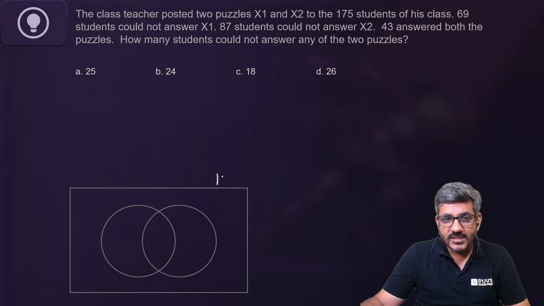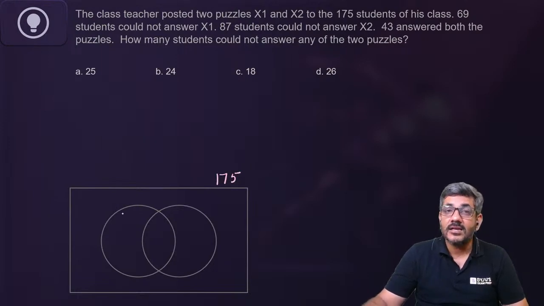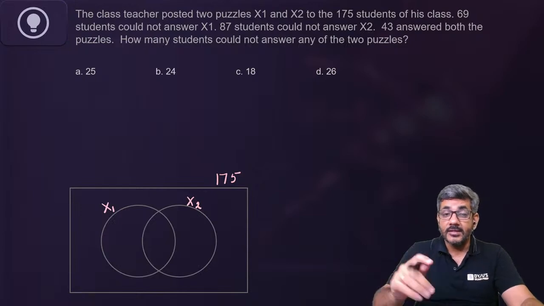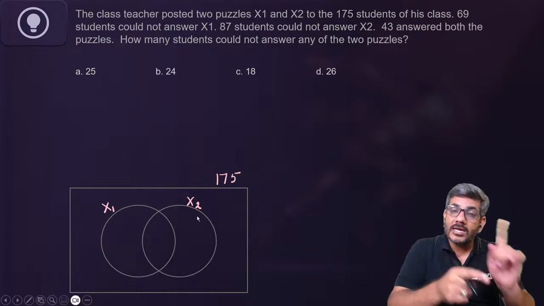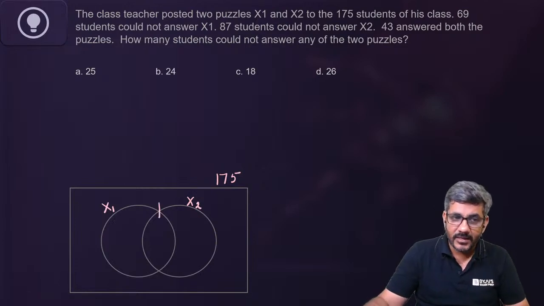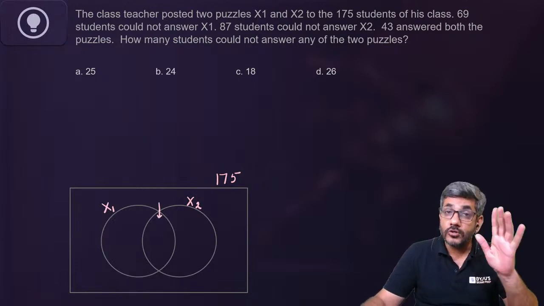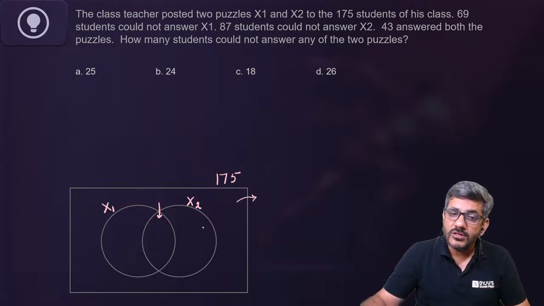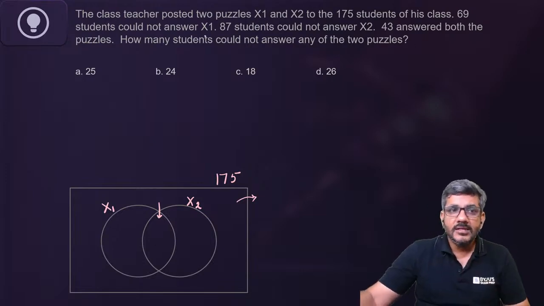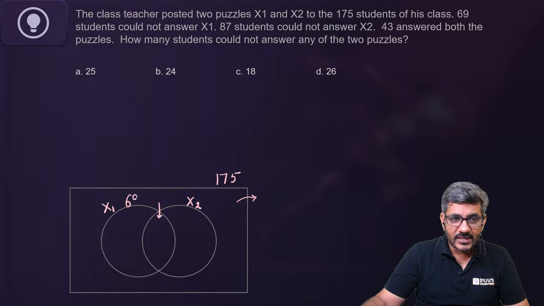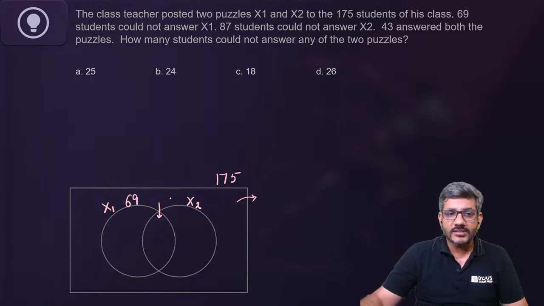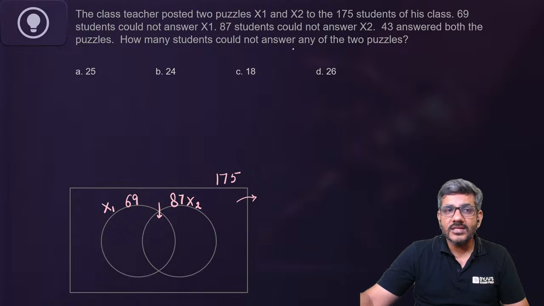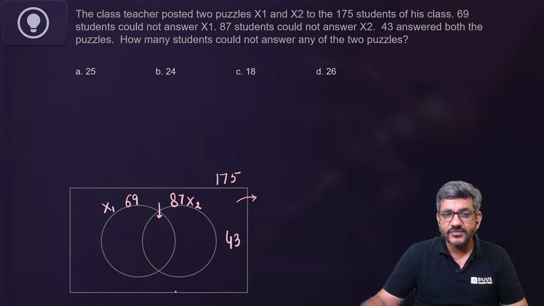Okay. The universal set is 175, and let us say this circle represents people who could not answer X1 and people who could not answer X2. Keep that in mind. So these are the people who could not answer both, and these are the people who answered both. 69 people could not answer X1, so this circle is 69. 87 people could not answer X2, so this circle is 87. 43 answered both of the puzzles, so this area is 43.